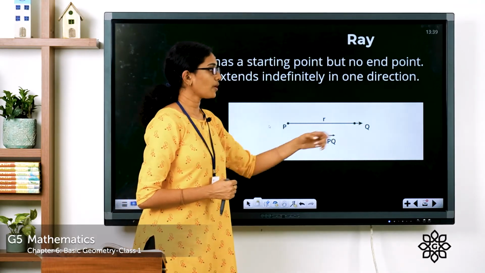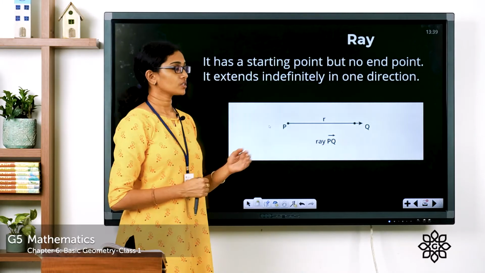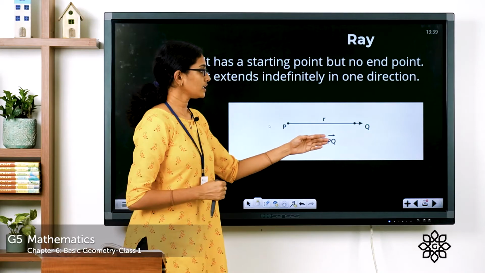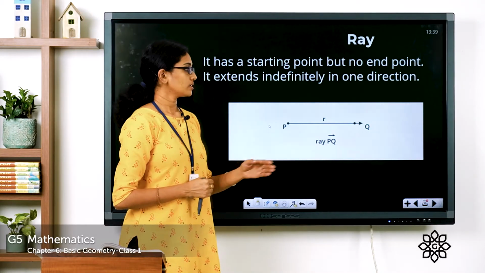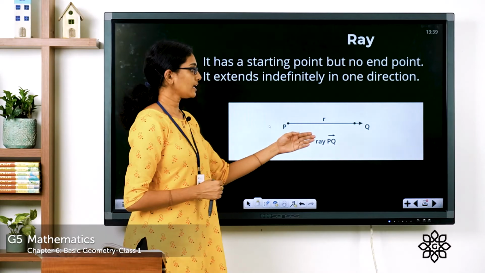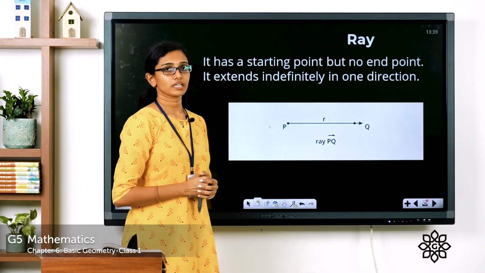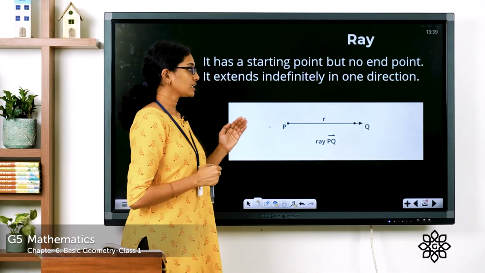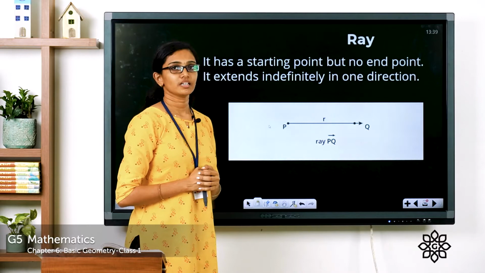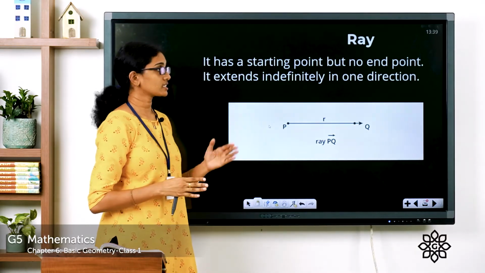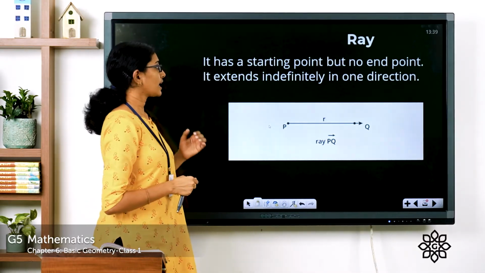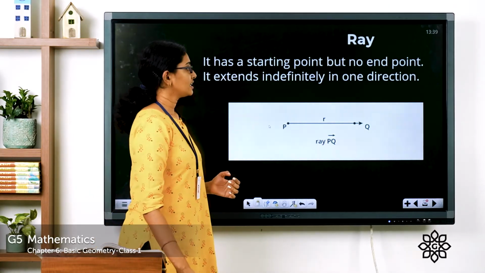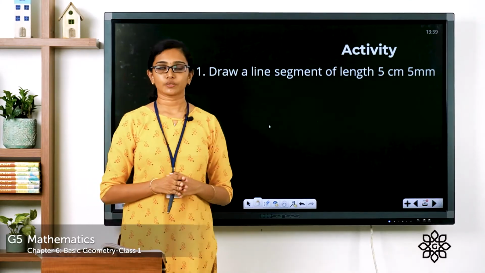And Q is another point marked on this ray. So you can name this ray as ray PQ. And you see how you write a ray? You write the names of 2 points on it, and then you draw an arrow above it. An arrow that has an arrowhead only on one side, which means it is extending only in one direction. Clear? So a ray is something which has a starting point but no end point, and it extends indefinitely in one direction. Clear?